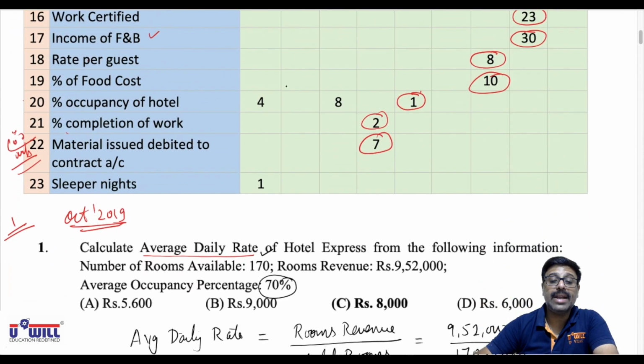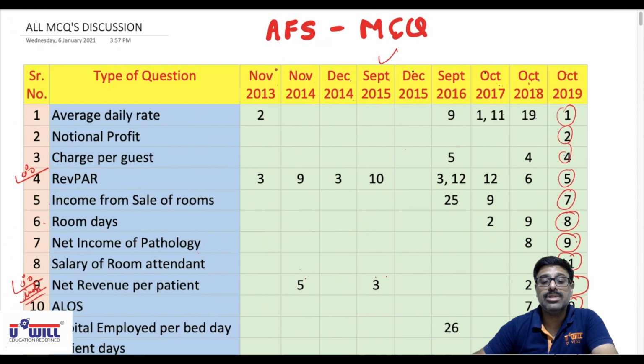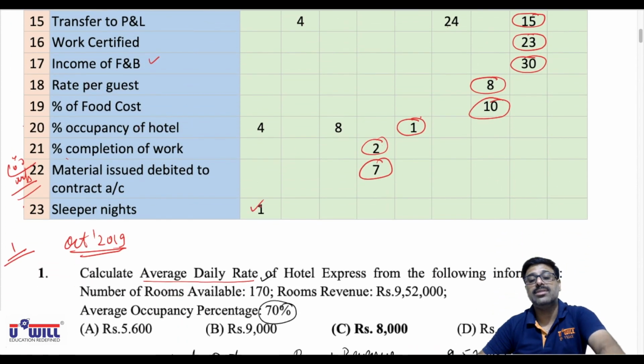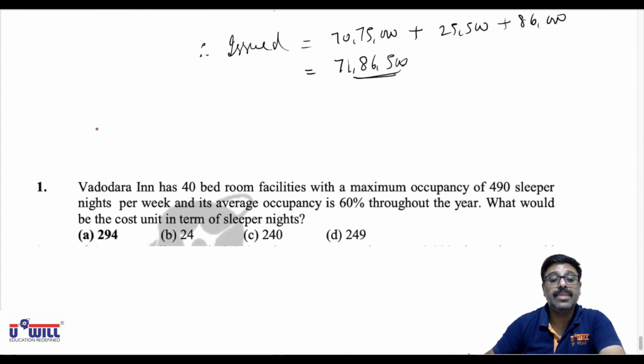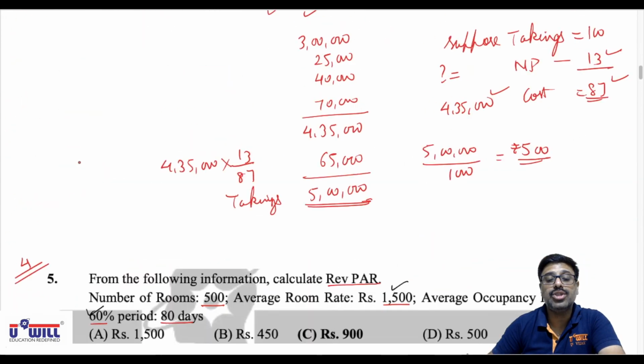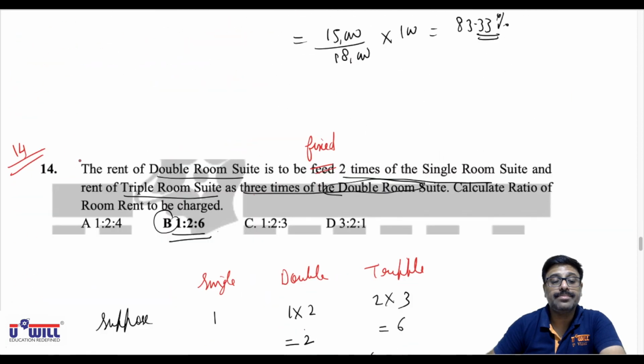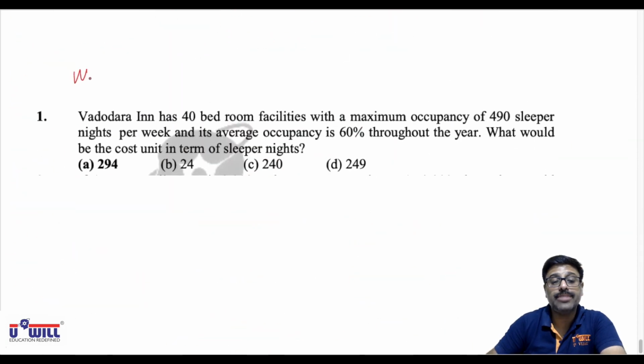Now the last variety of question, the 23rd question, that is November 2013's question 1. First question in your study material, first page. November 2013's question number 1. Last variety of question, 23rd variety. Look at it.